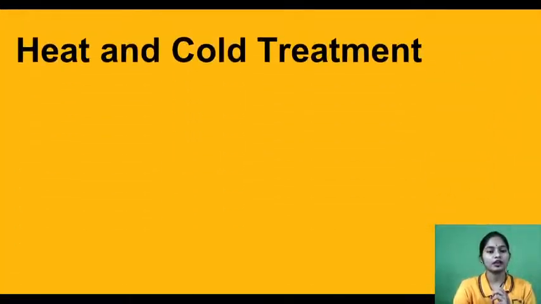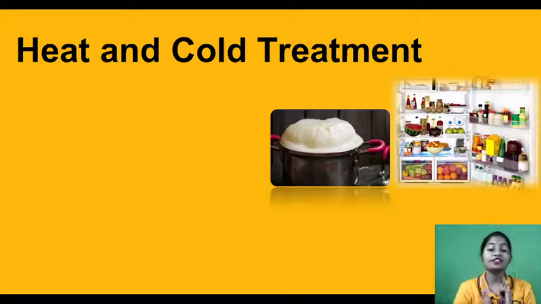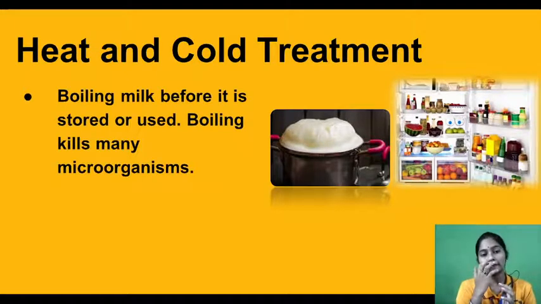Now see, heat and cold method. We used to boil our milk so that it will not get spoiled. In the same way we keep our vegetables and fruit inside the refrigerator. Why? We'll be studying now. See, boiling milk before it is stored or used kills many organisms, right? If we boil the milk, if there are certain microorganisms, they will get killed.